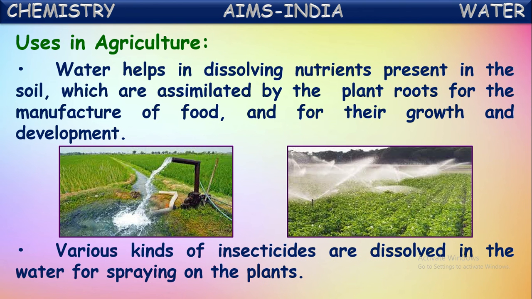Not only that, various kinds of insecticides are dissolved in water for spraying on plants to kill insects, and certain fertilizers also are dissolved in water and sprayed on the plants. In that way also, water is useful in the agricultural process.